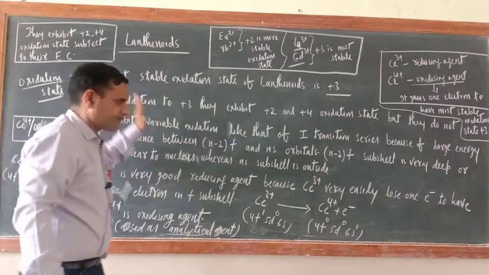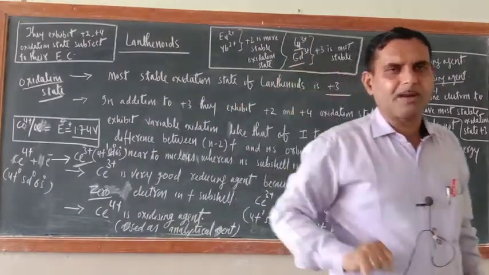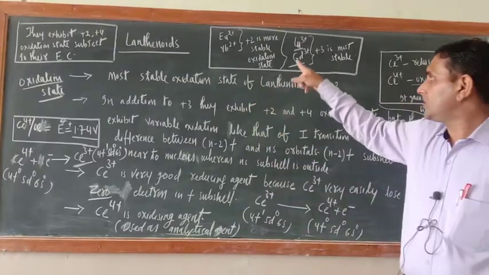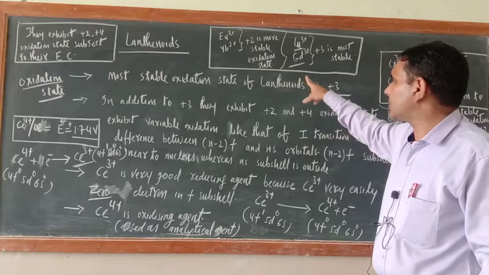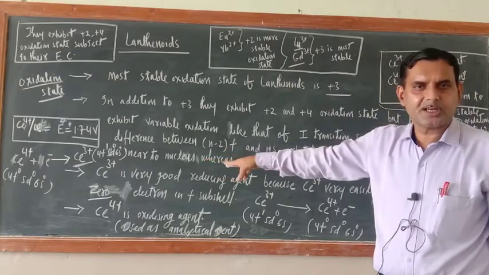Now try to understand here. What I told, the most stable oxidation state is +3 only. But europium and ytterbium exhibit the +2 oxidation state also, and cerium the +4 oxidation state also.